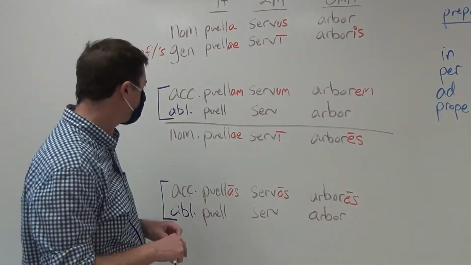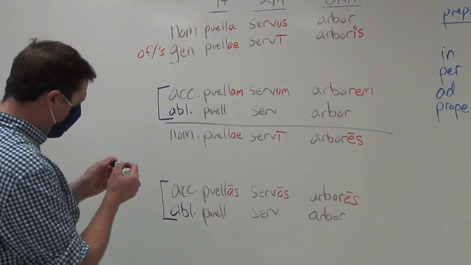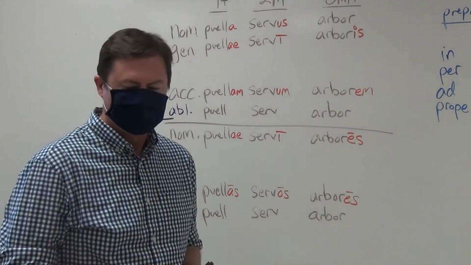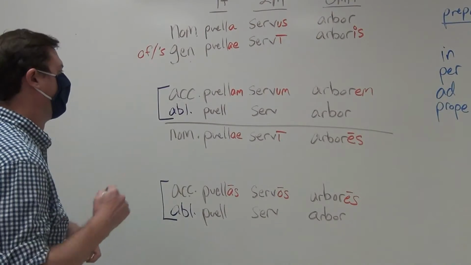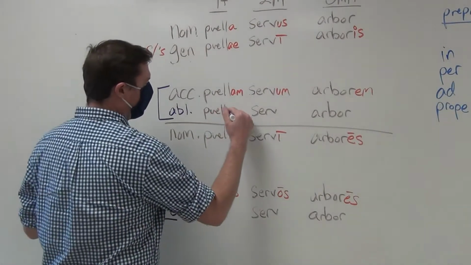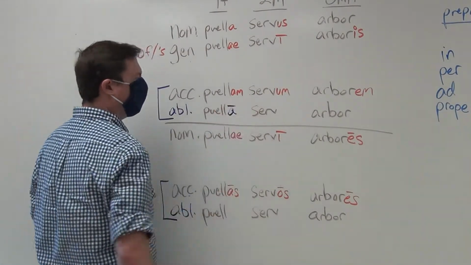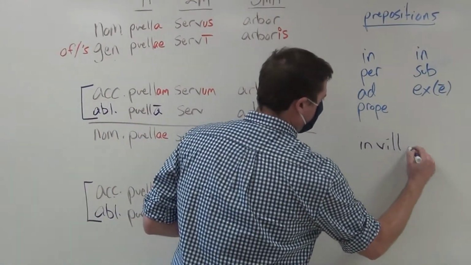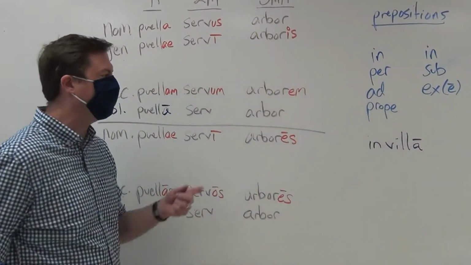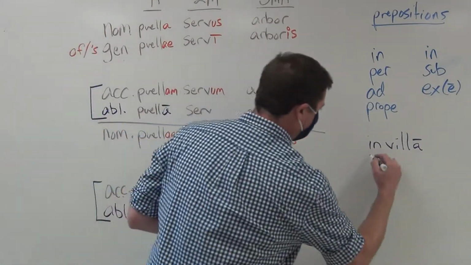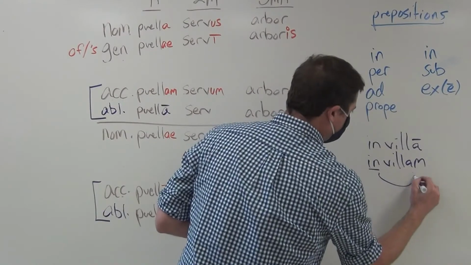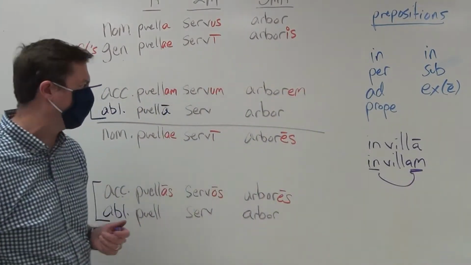Now, the endings then for the ablative are going to be the following. Now, we've actually seen these before, but we did not notice them. Here it is going to be puella, just in the exact same way that we have seen in villa, which would be 'in the country house,' as opposed to in plus accusative, 'into the country house.'